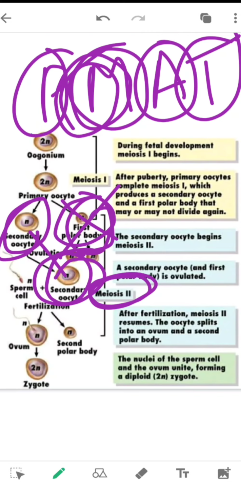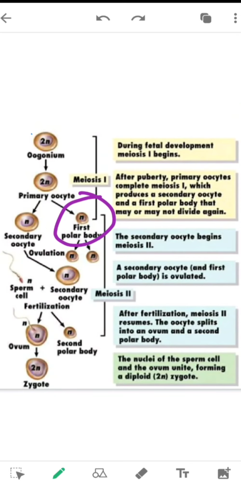The metaphase is half completed. The metaphase stage is only completed when a sperm fertilizes the secondary oocyte. When they both get fertilized, then only the metaphase of the second meiosis gets completed.